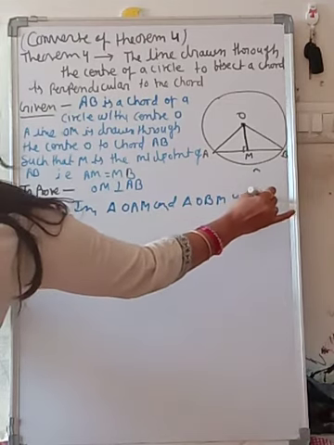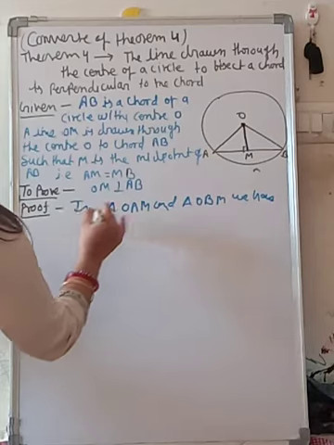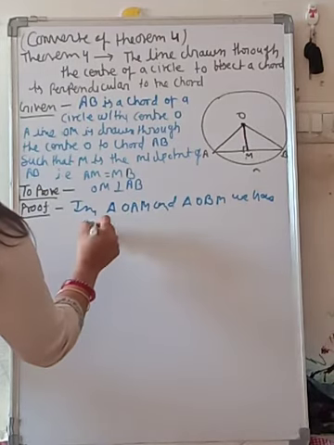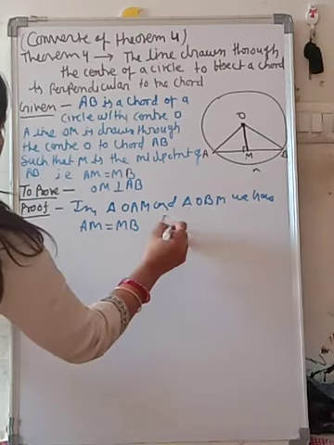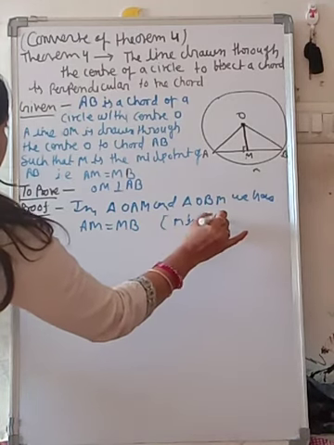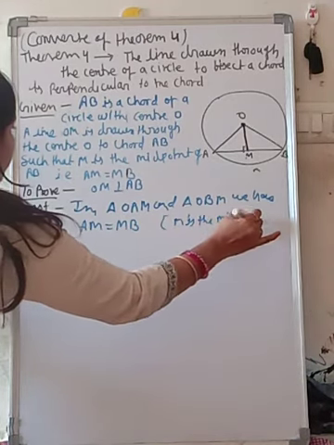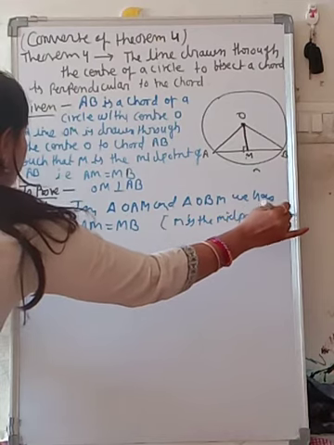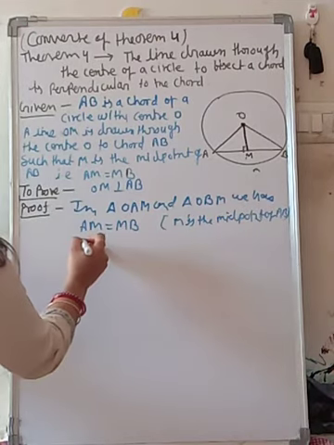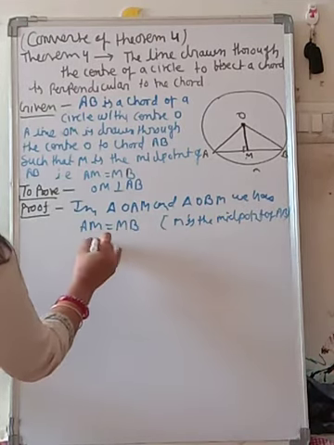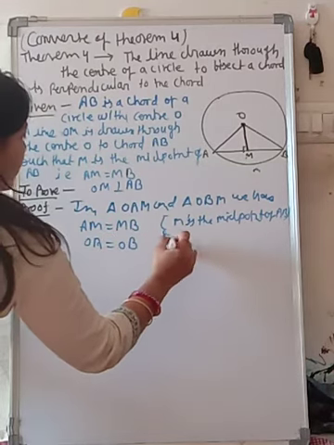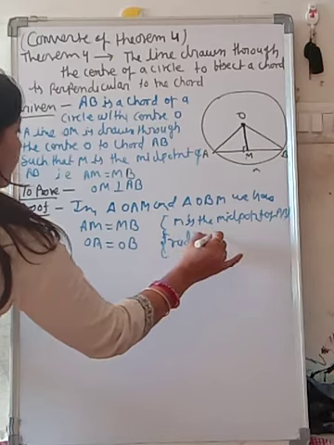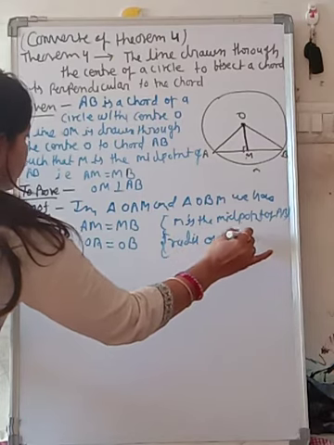Here AM is equal to MB because M is the midpoint of AB. The next thing is OA equal to OB, because they are radii of the same circle.